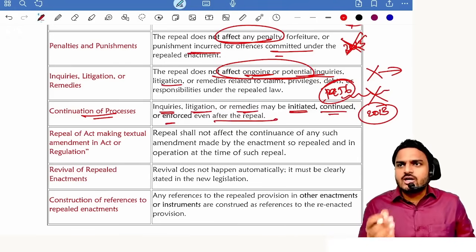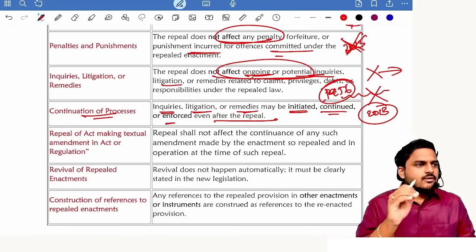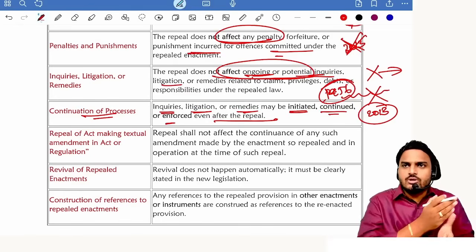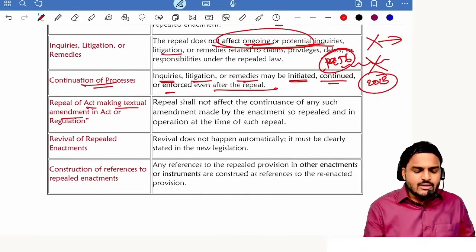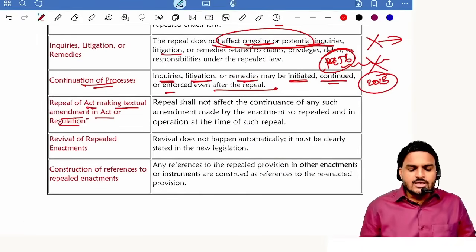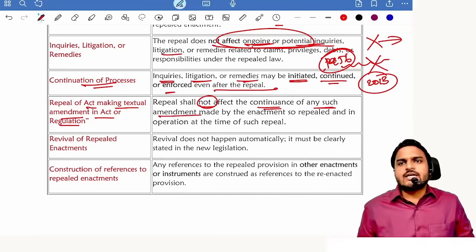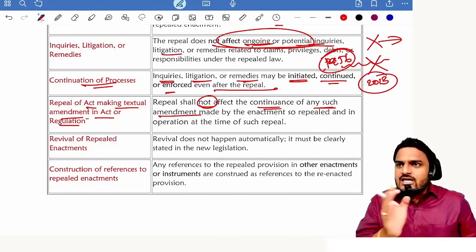Best example, Sahara group of companies. It was identified as a fraudulent company under the old act. When the old act got repealed, do you think all the proceedings were stopped? No, they're still continuing. Next one, repeal of an act making textual amendment in an act or regulation. Repeal shall not affect the continuance of any such amendments. If any amendment act got repealed, the textual amendments which were made to the original act will still continue.